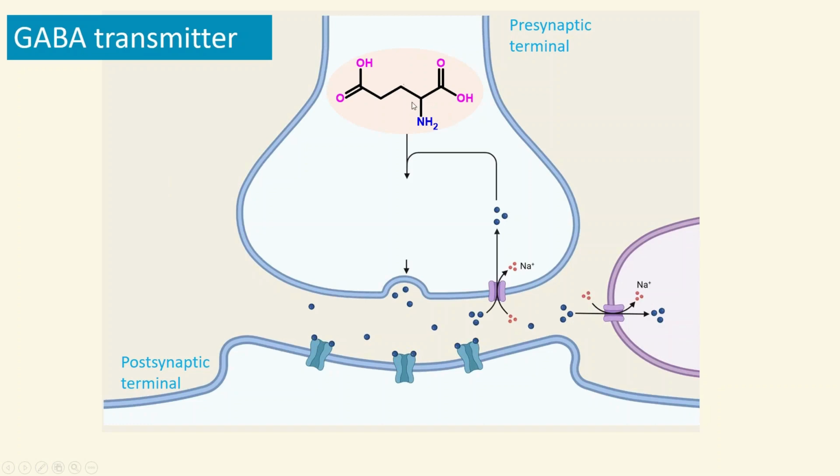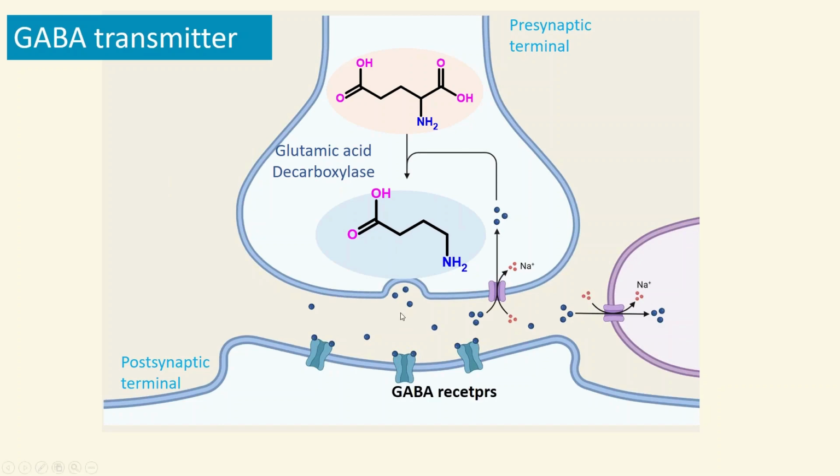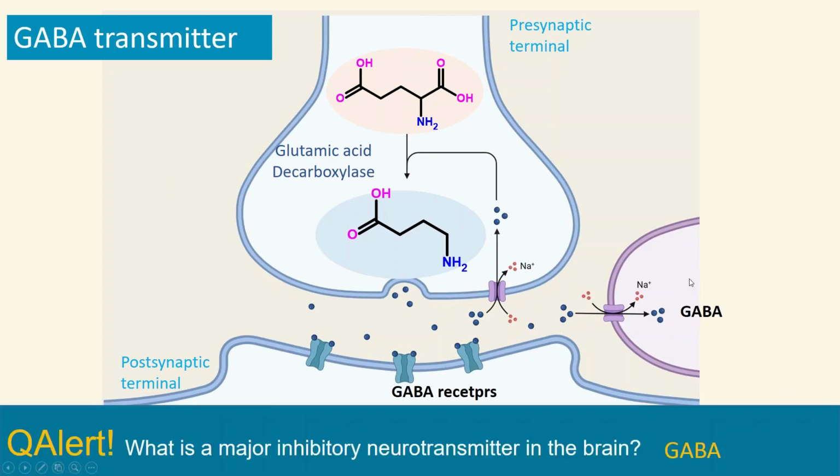GABA is synthesized from glutamic acid. Glutamic acid decarboxylase, by just removing the carboxylic group, produces GABA, which is gamma-aminobutyric acid. Once it is formed in the presynaptic vesicles, it is released into the synapse and binds to the GABA receptors. GABA receptors are well-known inhibitory receptors. And then termination of the signal happens through reuptake.